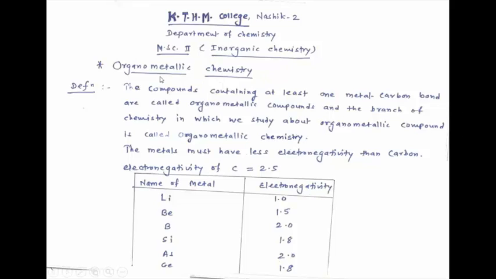So let us see what is meant by organometallic chemistry. It's a very simple definition.